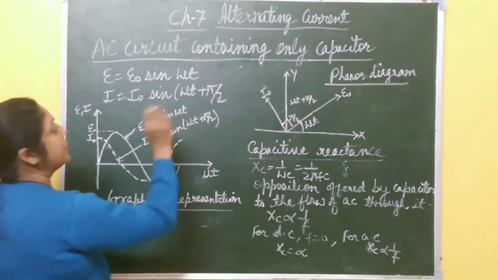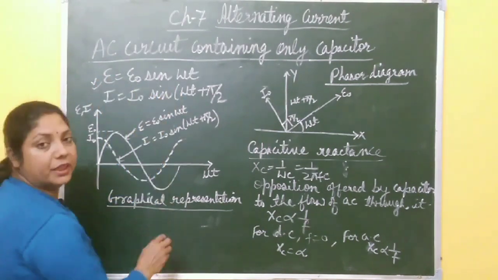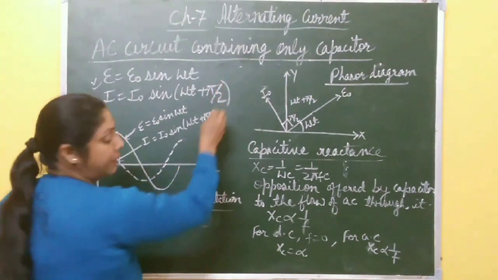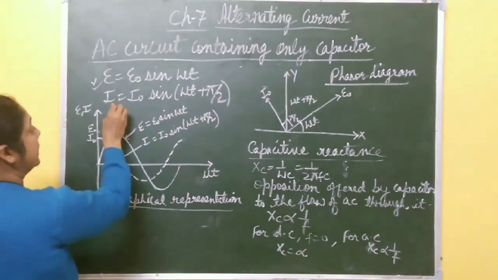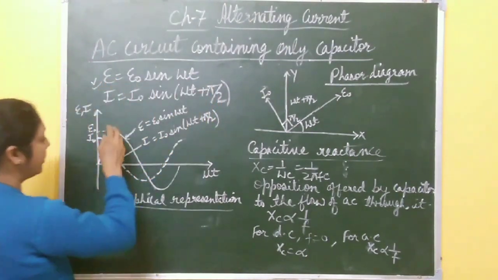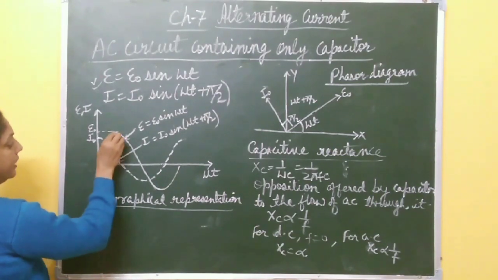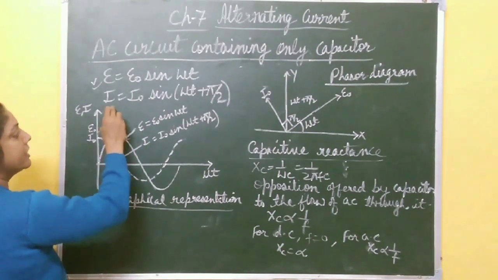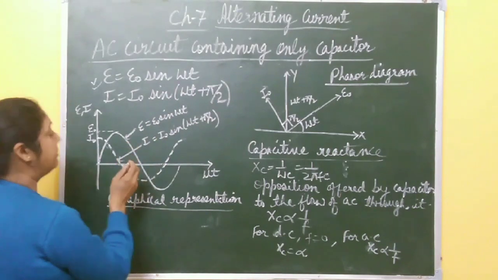Okay, now in case of capacitor, alternating voltage is E equal to E naught sin omega t and I equal to I naught sin (omega t plus pi by 2). It means here current leads voltage by an angle pi by 2. So how do you draw it graphically? This is the graph for E equal to E naught sin omega t. From where does the current start? It leads voltage by an angle pi by 2.